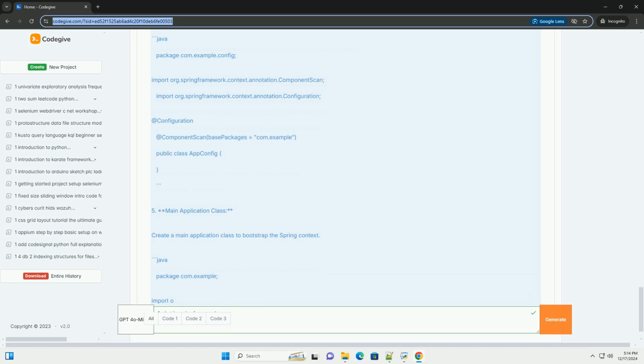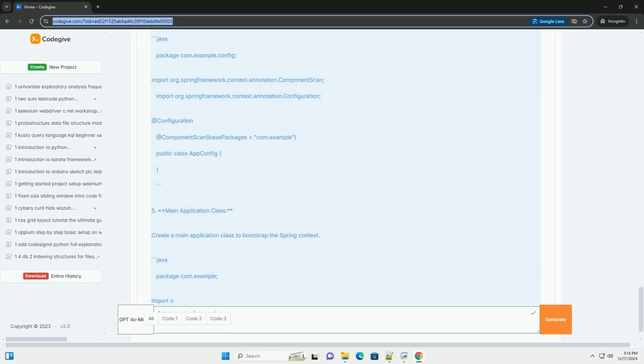dependency. groupId org.springframework, artifactId spring-web, version 5.3.23, end dependency. dependency. groupId org.springframework, artifactId spring-web, version 5.3.23, end dependency.